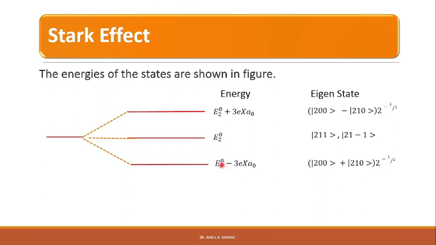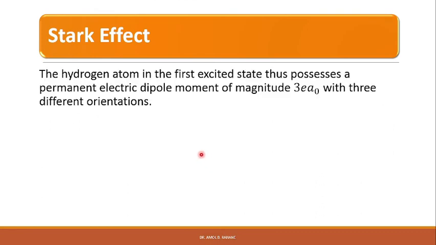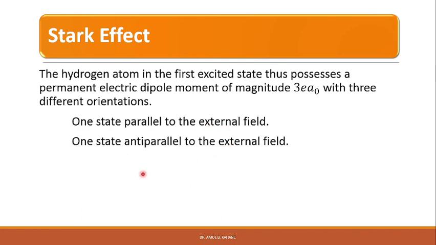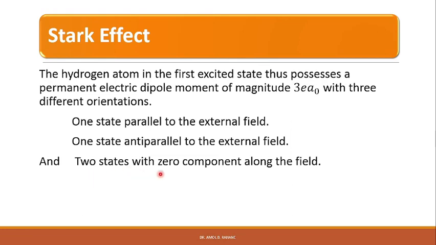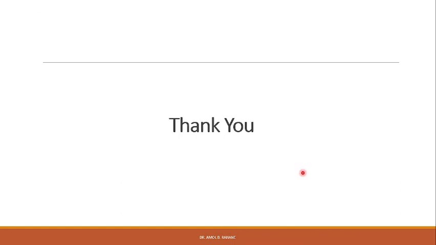will give rise to this energy level, right? So the hydrogen atom in the first excited state thus possesses a permanent electric dipole moment of magnitude 3ea0 with 3 different orientations. So one state parallel to the external field, one state anti-parallel to the external field, and 2 states with 0 component along the field, right? So this is the Stark effect in hydrogen. Thank you.